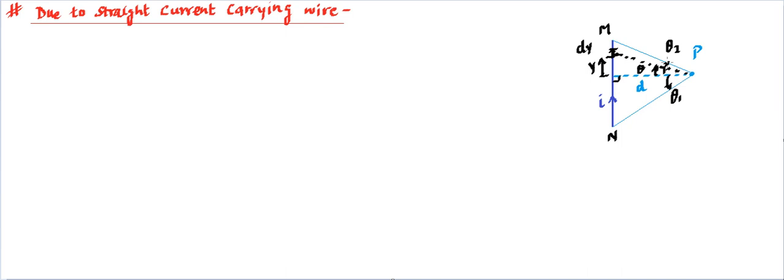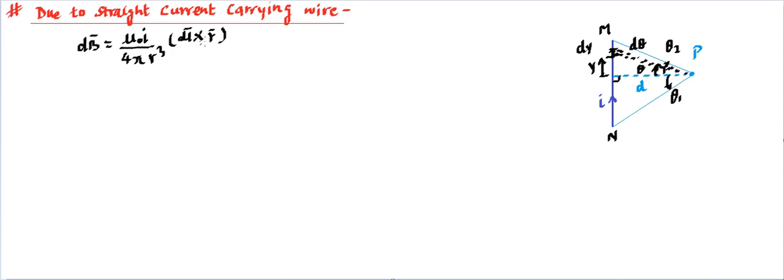Now then this d theta element, if we are joining this part as well, that will be read as d theta. So after theta we are considering the d theta element, and that is of dl length, and we are interested to find the magnetic field because of this dl vector. And as per the Biot-Savart law, this dB is going to be equal to mu naught I, that is the current which is flowing through that, divided by 4 pi r cube, dl cross r vector. So that's how it starts.